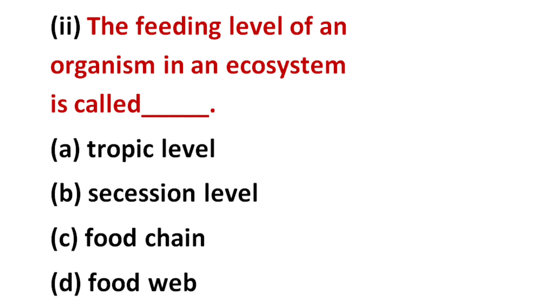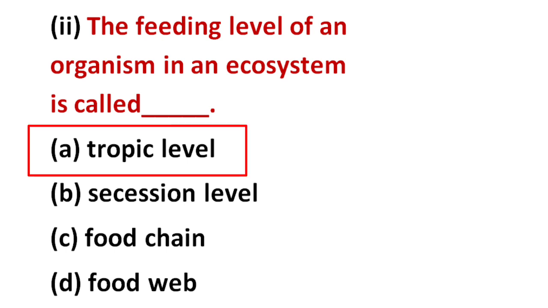Number 2: The feeding level of an organism in an ecosystem is called trophic level, succession level, food chain, food web. The right answer is A, trophic level.